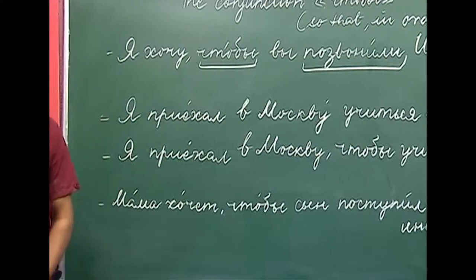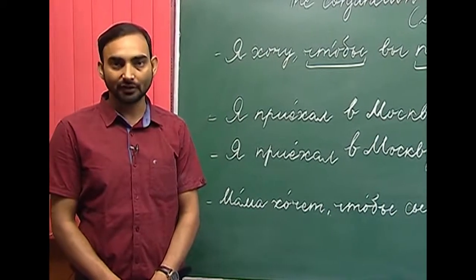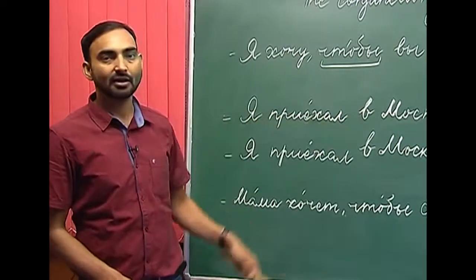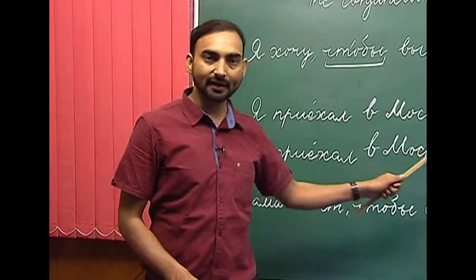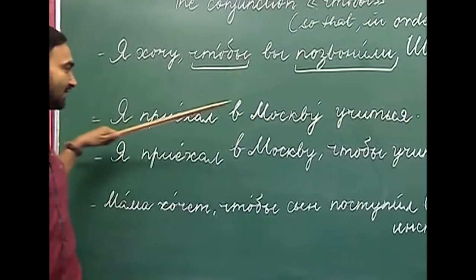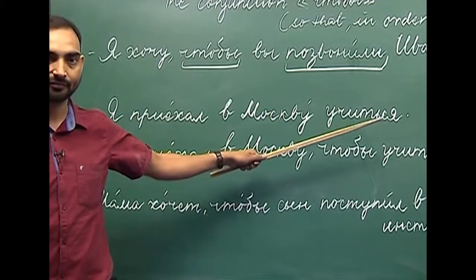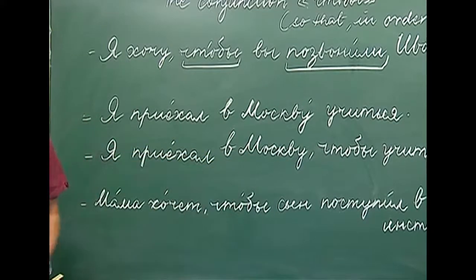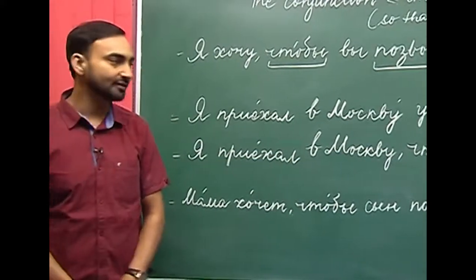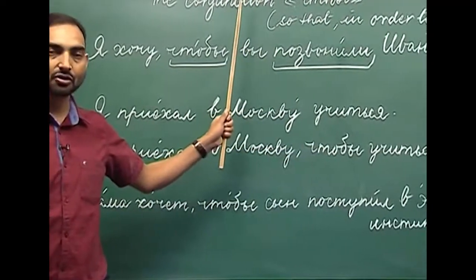As we have already discussed, if there are two verbs in the same sentence, we do not need to conjugate the second verb. That is why учиться is in the infinitive form. Я приехал в Москву учиться. I have come to Moscow to study. The same sentence can be expressed as a complex sentence with the use of the conjunction чтобы.